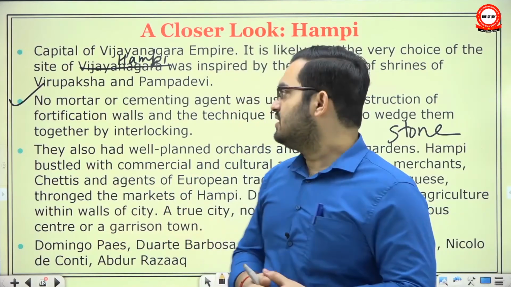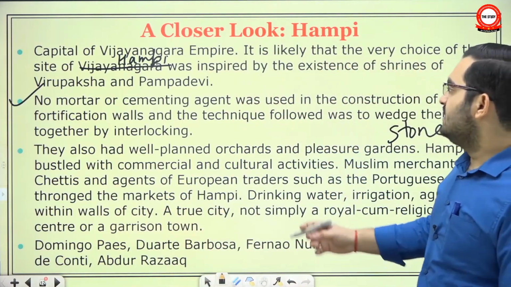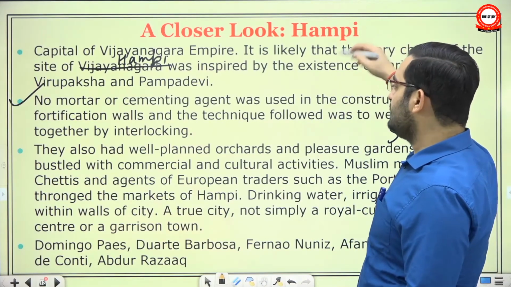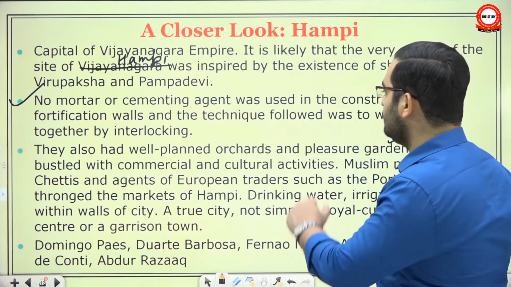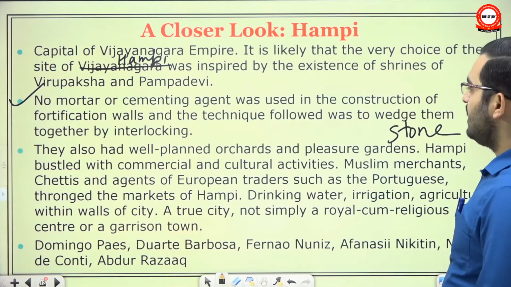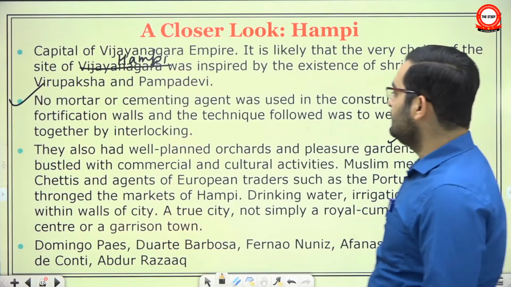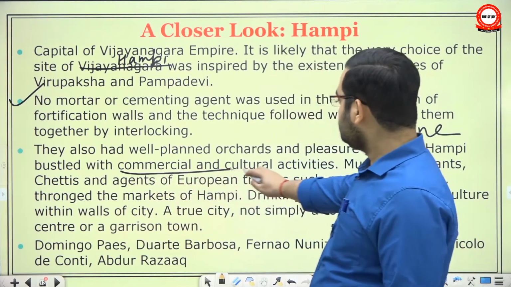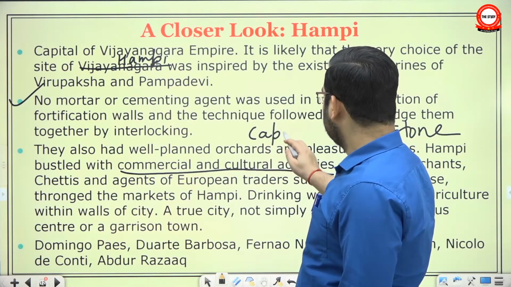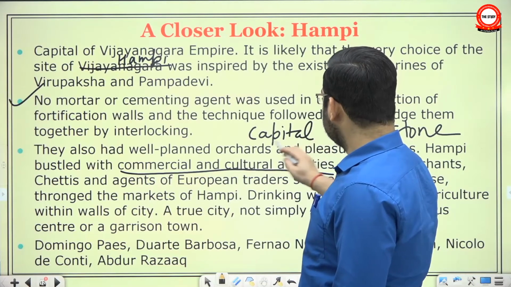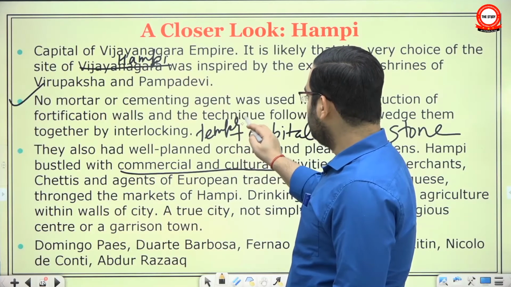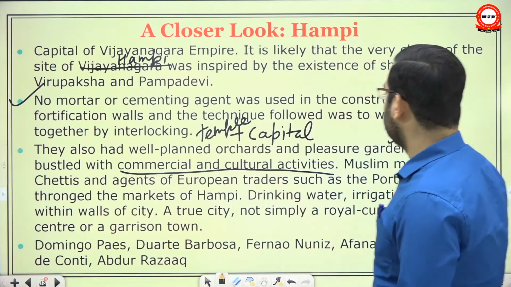So this was, however, one specialty. We will study the urban layout and urbanization features of Hampi in 12th class. This is a very cursory look right now. They also had well-planned orchards and pleasure gardens. Hampi bustled with commercial and cultural activities. Meaning, it was not simply a capital. Okay. It was also not only a temple town. It had all varieties of commercial and cultural activities.